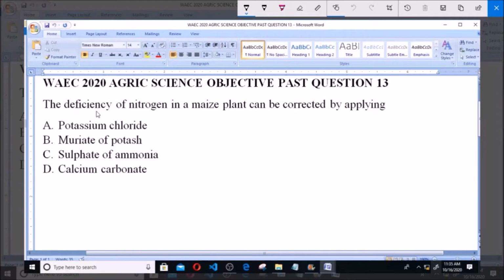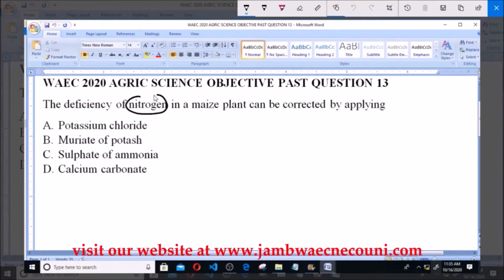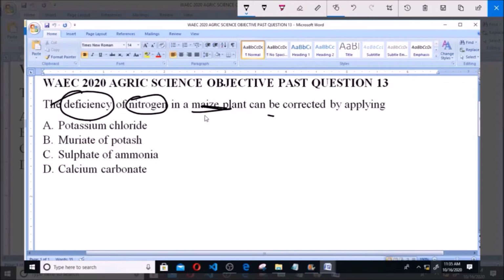So we're asked for what you can use as a nitrogen supplement for plants, specifically in this case a maize plant. So what can you apply to correct the deficiency of nitrogen? Option A says potassium chloride, B says muriate of potash, C sulfate of ammonia, D calcium carbonate.